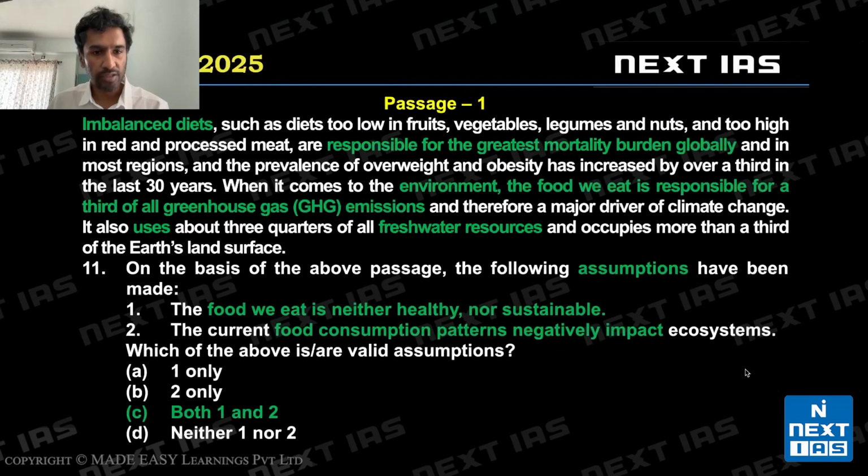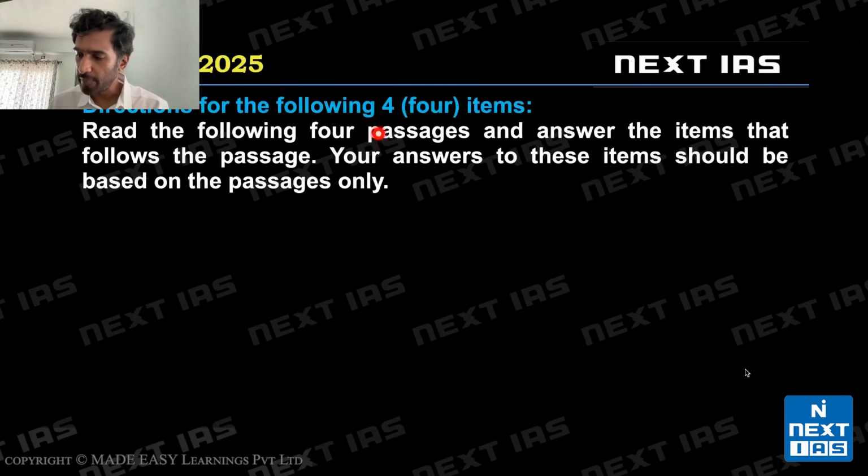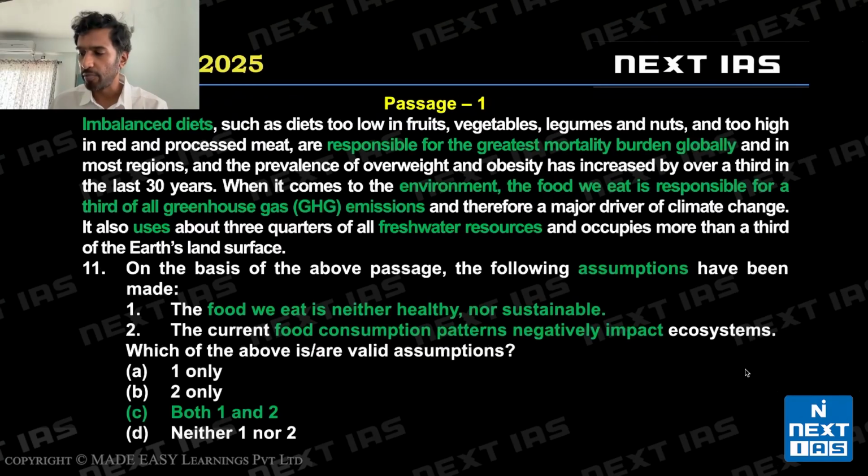All right, let's look at the next set. This set of questions, 4 passages, 4 items. This changes. Sometimes UPSC has asked 6 passages, 6 items, sometimes 3 passages, 7 items, based on how many questions, how many passages. This is important because while solving the entire paper, you can get a quick estimate about how much time that verbal or passage section is going to take. Especially if you're going to be selective, that I will solve only 10 passages, or I will solve limited passages and solve all the remaining maths and reasoning questions, something of that nature, then these instructions are going to be valuable. All right.